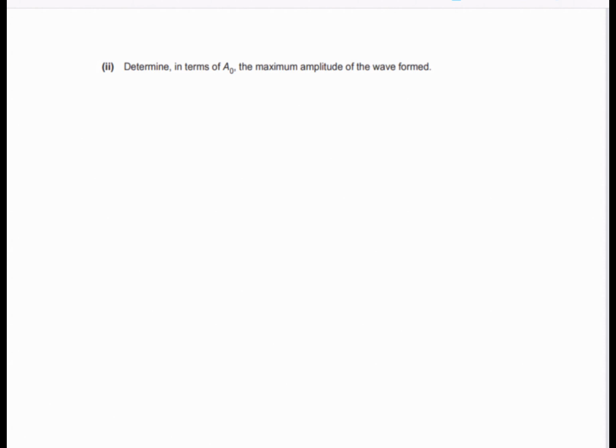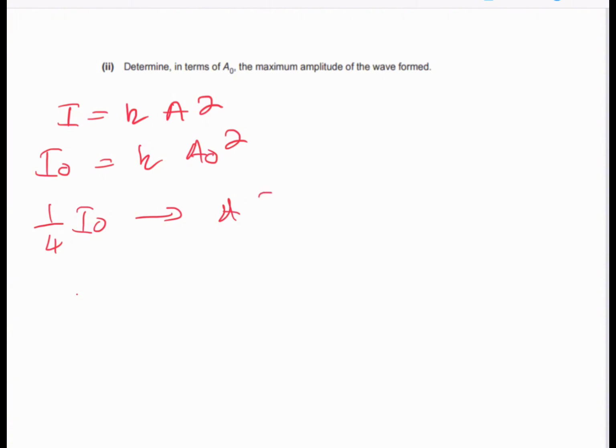So we use again the law about intensity. Intensity is proportional to K A squared. In the first scenario, I naught is K A naught squared, but it now goes to 1/4 of I naught. So what is the amplitude that causes that?